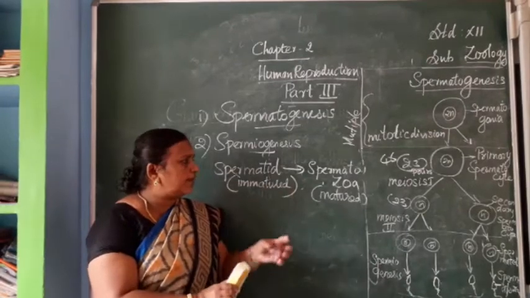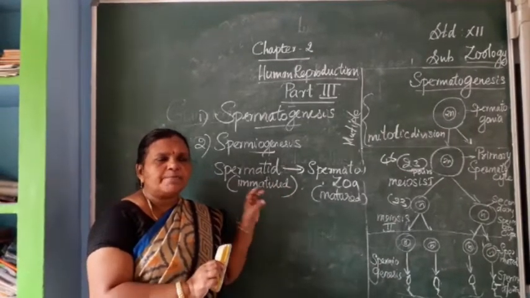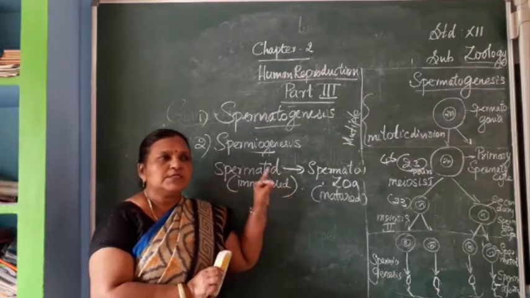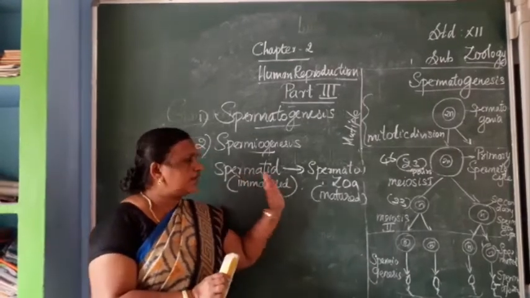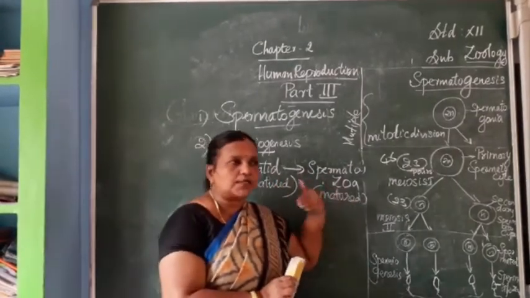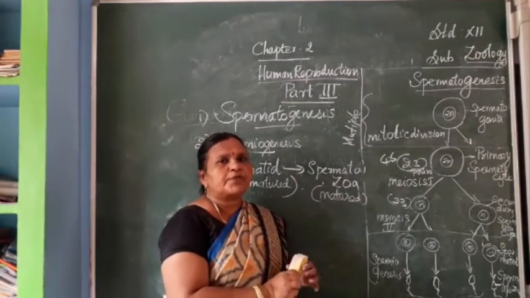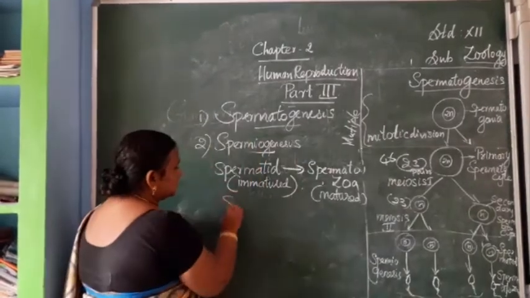During spermatogenesis, the Sertoli cells are giving nutrition for the formation of sperms. After the formation of spermatozoa, they will be shed into the cavity of the seminiferous tubules. This process is called spermiation.